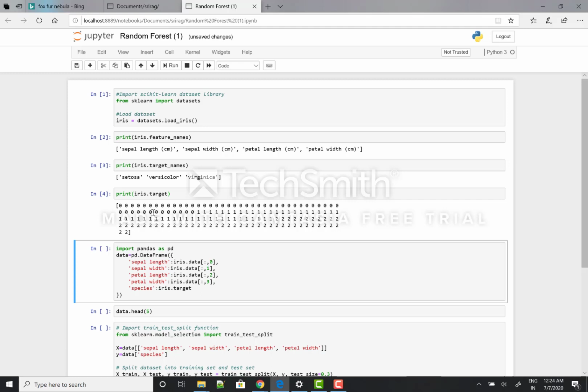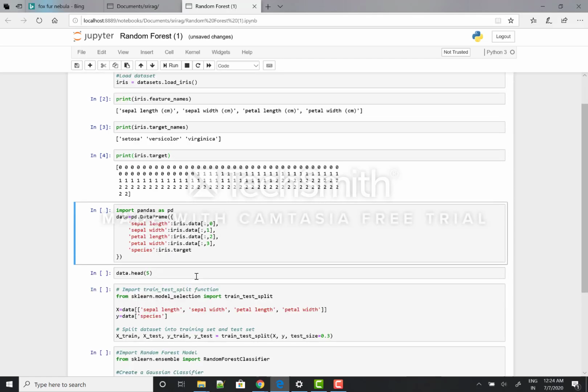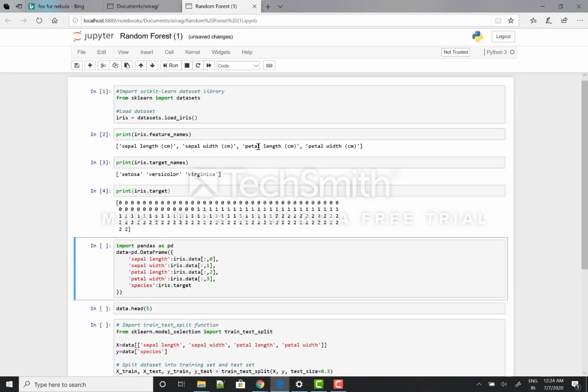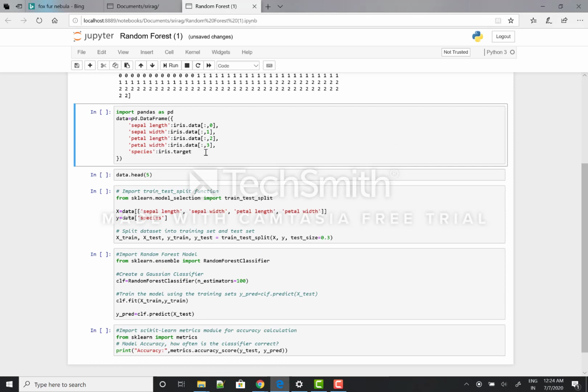Now, let me create a data frame of the given data set. I'll use data as a variable, and I'll name each column. I know the column names here from the feature names: sepal length, sepal width, petal length, and petal width. So I'll use the same here, and the target as species. And then just for clarity, I'll print the top 5.